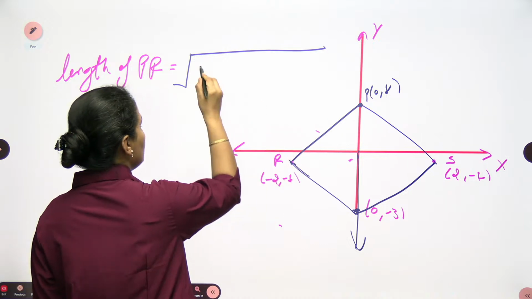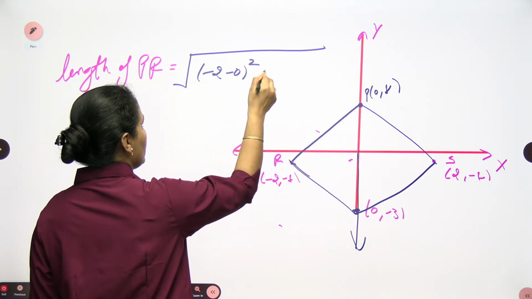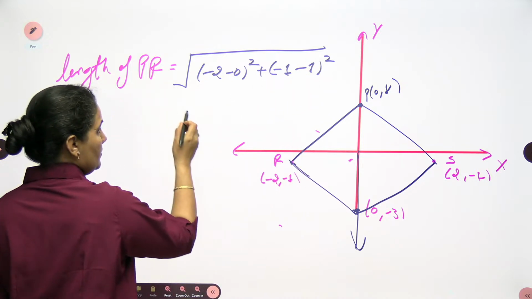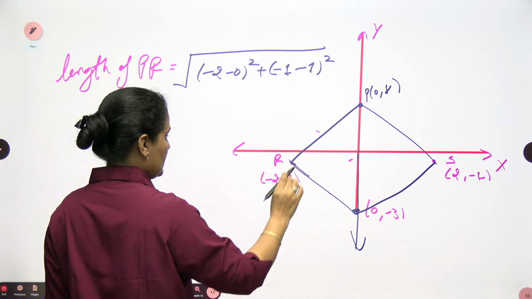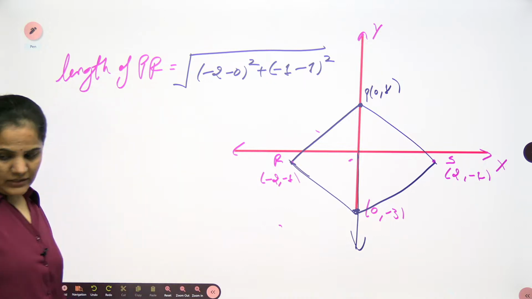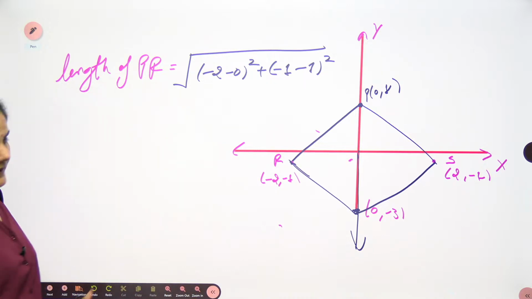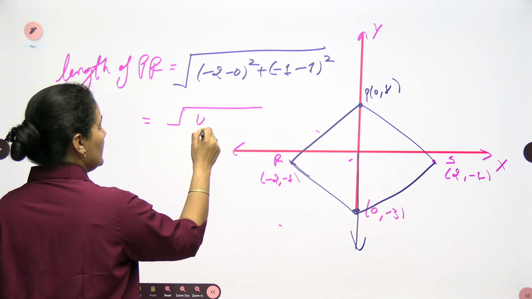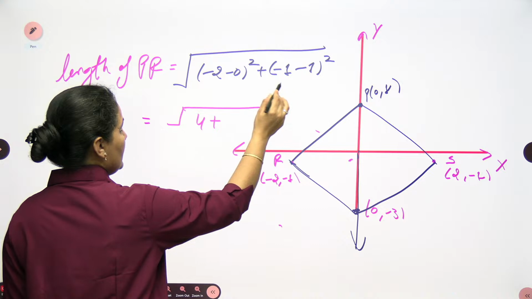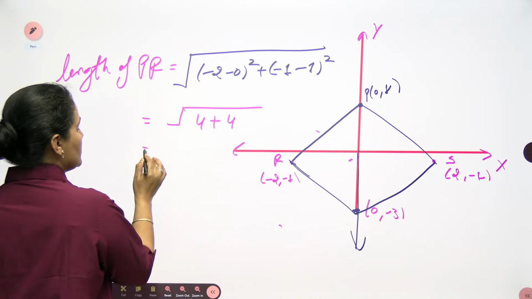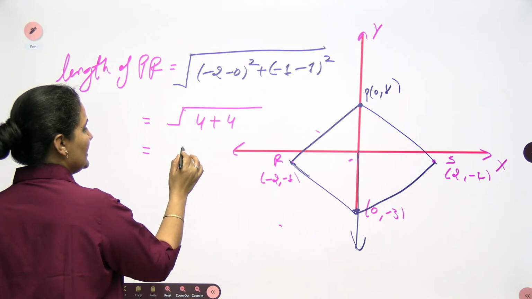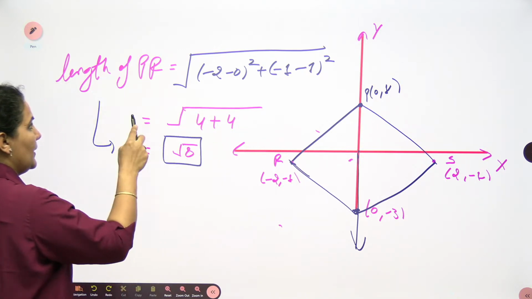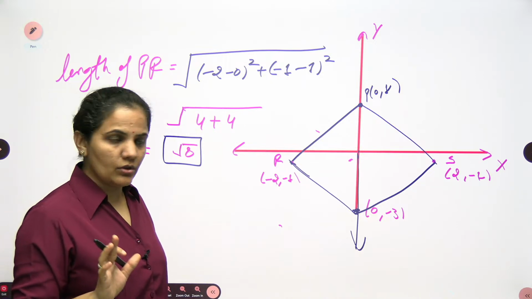So for P and R: (-2 - 0) squared plus (-1 - 1) squared. Minus 2 squared is nothing but 4, and here minus 2 squared is also 4. So we can write the result directly as square root of 8. My first side PR will be square root of 8.